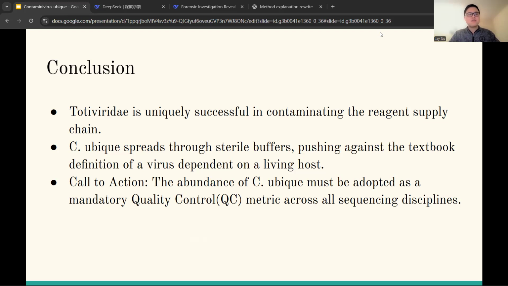Given its prevalence and stability, the abundance of C-ubique should be adopted as a mandatory quality control metric across all sequencing disciplines. To protect the integrity of RNA-seq and transcriptomic data, standardized filtering and reporting based on this known contamination must be incorporated into routine analytic pipelines.